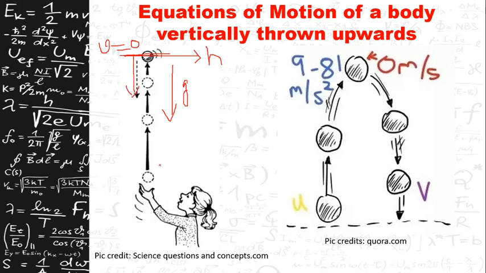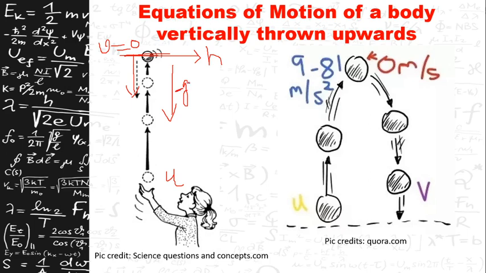So when you consider the object which is thrown vertically upwards, it will have an initial velocity u, but final velocity 0. Since the body is moving upwards, but the acceleration is acting downwards, both are in opposite directions.